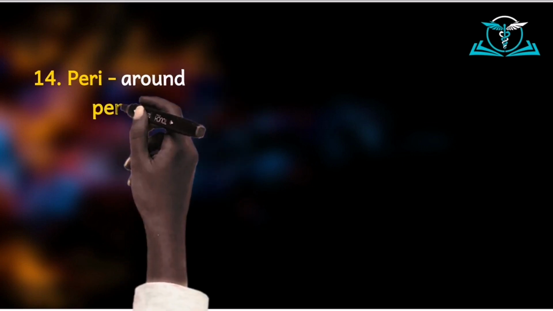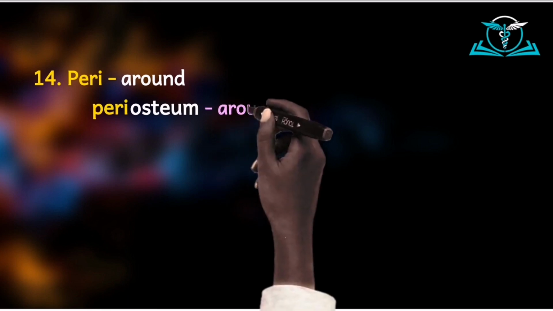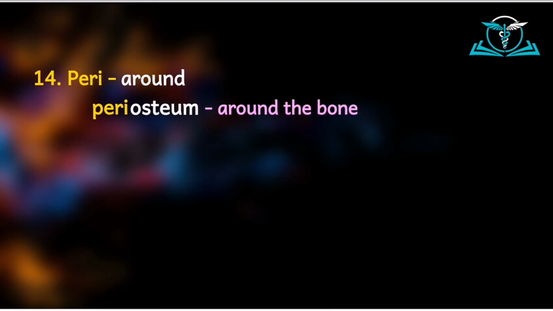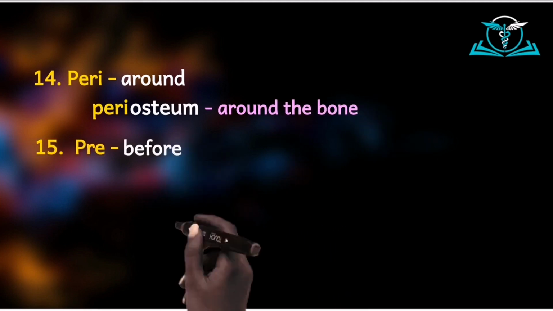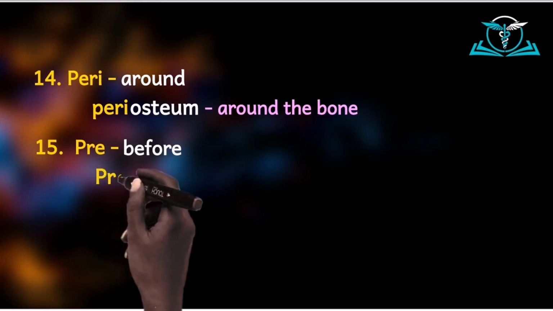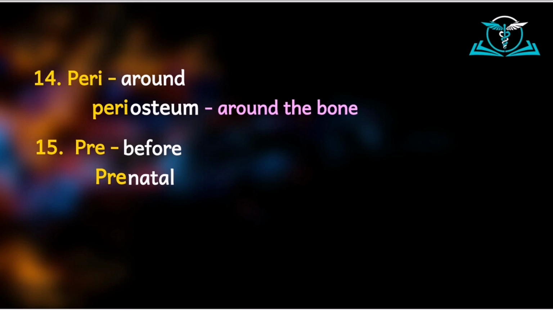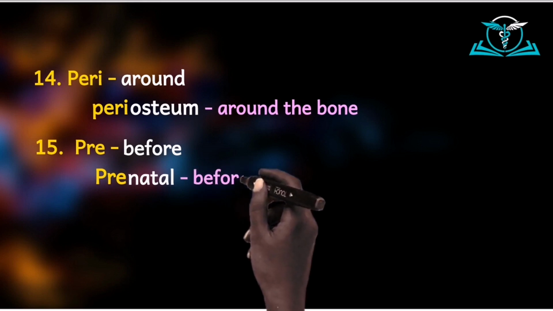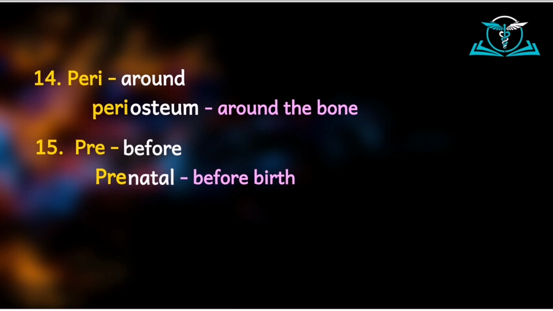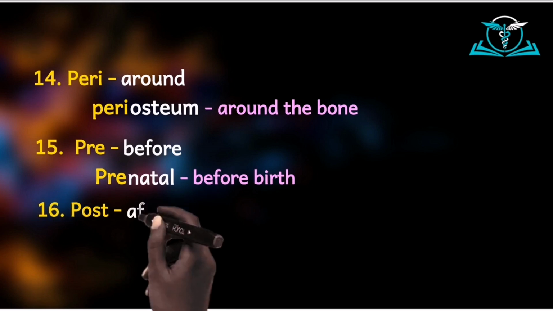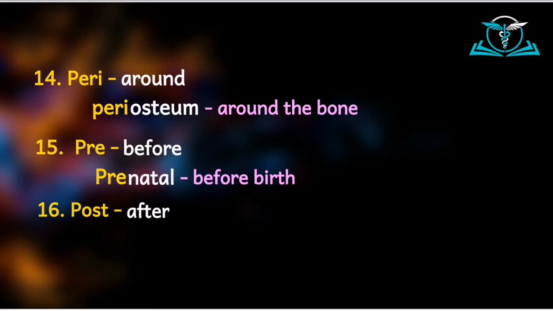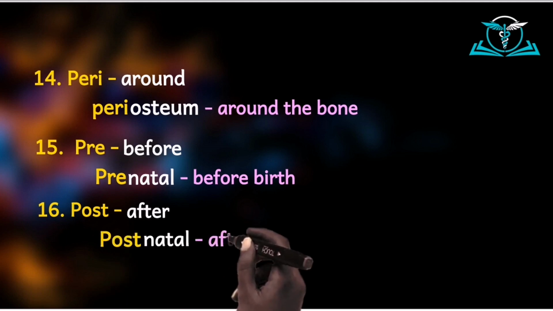Quickly, let's move to the prefix peri. Now, peri means around something. And so words like periosteum. Osteum is the root word for bone. And so periosteum is the structure around the bone. Then we have pre. Pre means before. And so the word prenatal. Natal has to do with birth. And so prenatal means before birth. Then we have the prefix post. Post means after. And so when you hear a word like postnatal, it means after birth.